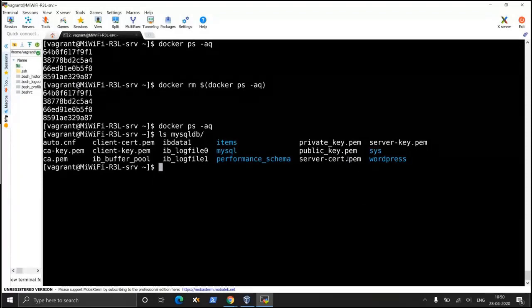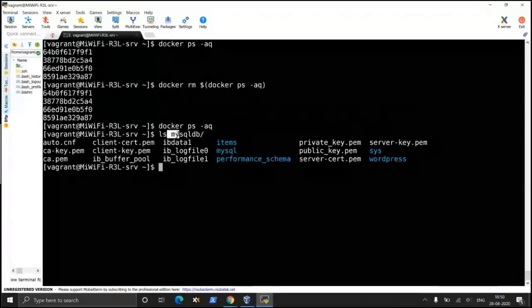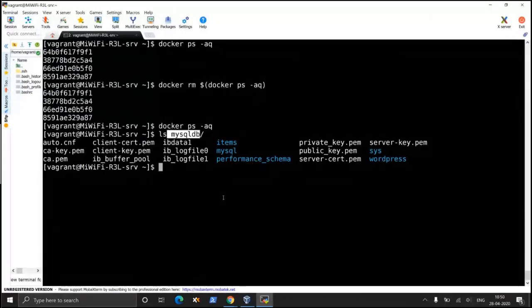Even if all the containers are destroyed, your database remains there in that folder. Now, if you want a further backup of this, just do a cp or an rsync of this folder to another store. So you have a double backup. Does it answer your question?